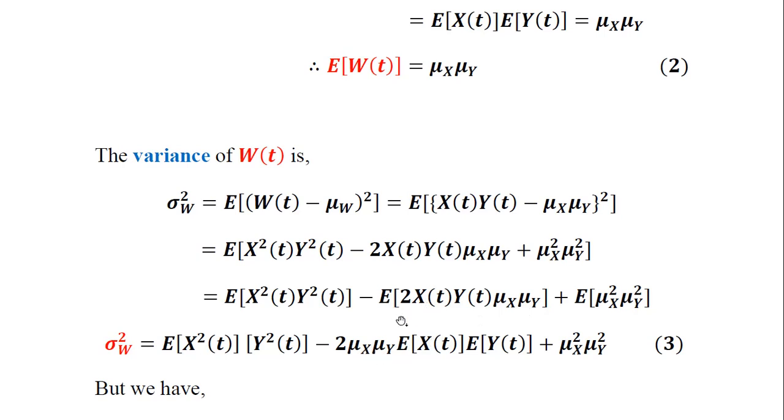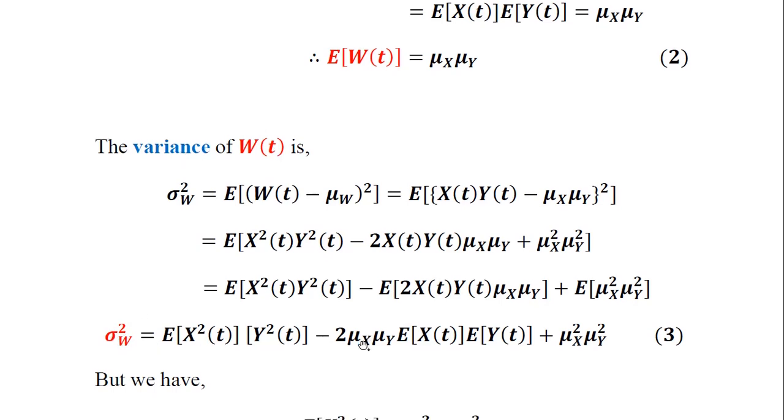The remaining term here is expectation of product of x of t with expectation of y of t, plus the remaining term, expectation of square of individual means and their product, which is nothing but mu x square into mu y square, as noted in equation number 3 here. So equation 3 represents the expression for variance of the product of the two random processes denoted by W of t. Its variance is given by equation number 3.